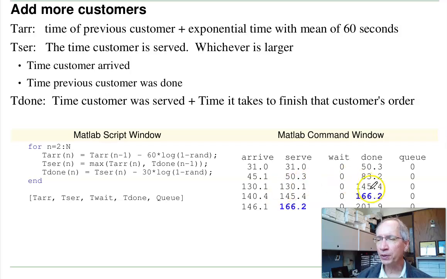The previous customer wasn't done until 145, so that number appears over here. I'm done at 166. Next customer arrives at 146. I'm not served until the previous customer is done, 166. So that's what this one is. It's the maximum of the time that I arrive and the previous customer. Now the time that I'm done, same as before, is the time that I'm served plus a random variable with a mean of 30 seconds. Let's get that to work.